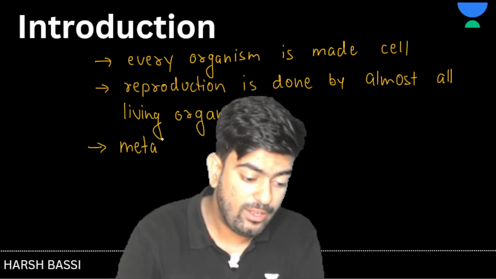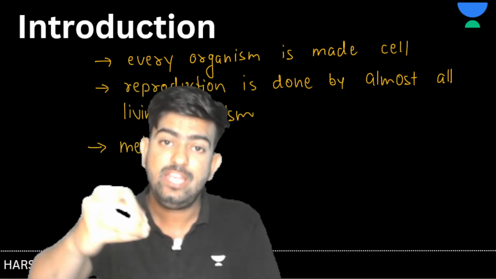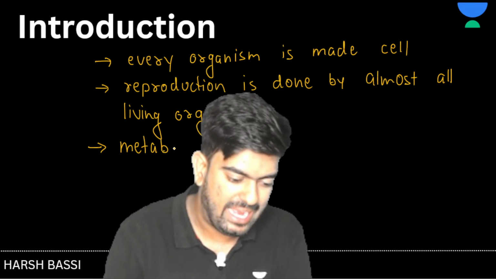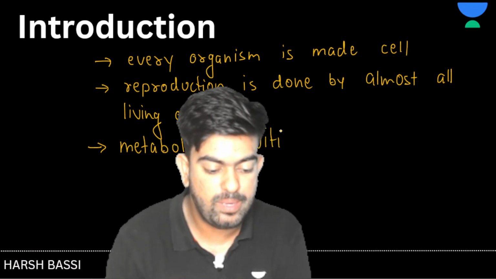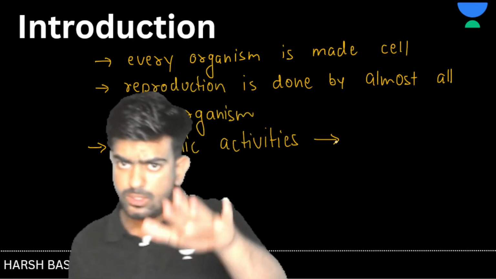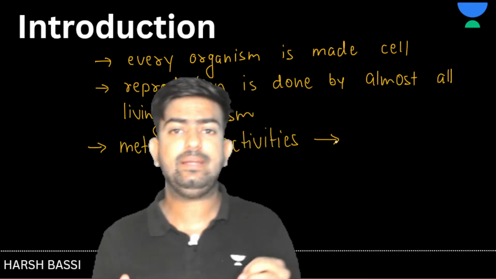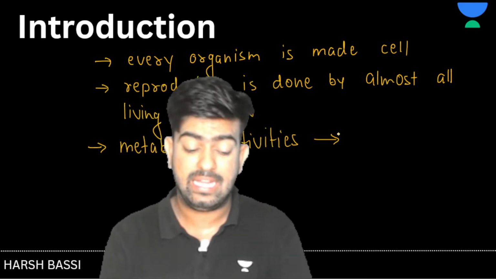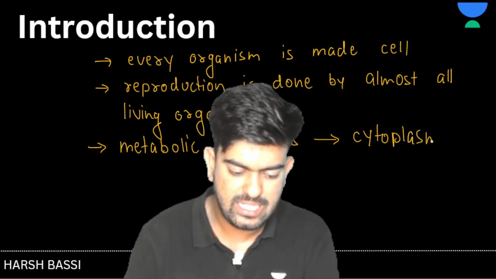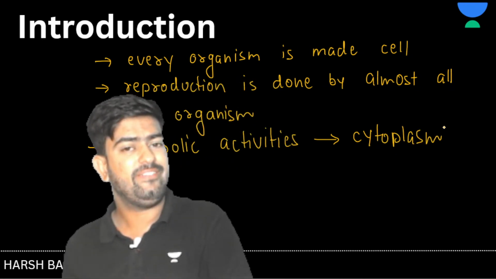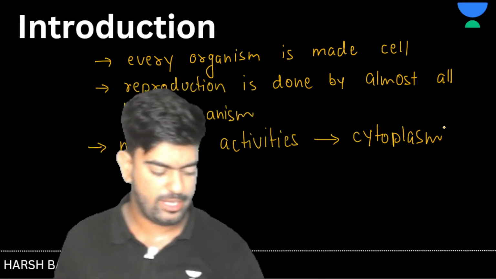So if an organism is living, that particular organism is going to perform metabolic activities, and all these metabolic activities take place inside the cell. Most accurately, I can also say that these metabolic activities are done in cytoplasm, right? Inside the cell, cytoplasm is the main site where all these reactions are taking place. So we had a basic introduction.